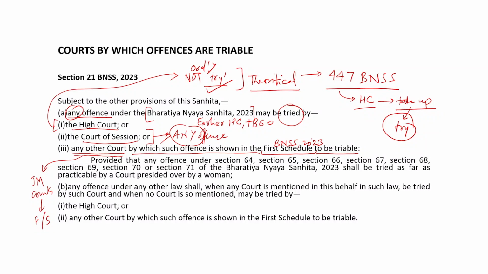Now, for the triability by judicial magistrates, we have to look at the first schedule. When you look at the first schedule appended to BNSS 2023, you will see some columns wherein every section in BNS 2023 is shown as triable by a particular court. So, as shown in the schedule, the judicial magistrates would be taking up the case and trying them. That schedule also shows court of session for certain cases only.